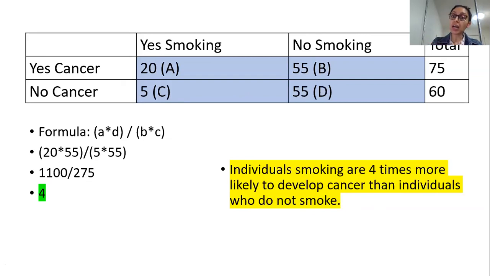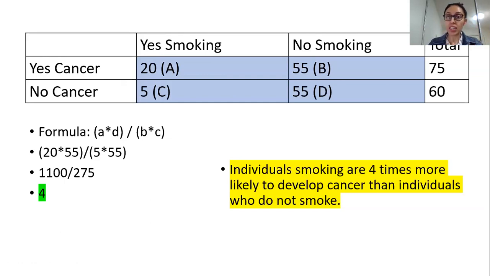Now see, this is the other way of writing results for odds ratios. I haven't even used the term odds. Okay, I have just said likely. And if you are getting confused between how to write the same statement with, say, the word risk versus odds, just use the term likely. Likely is like Switzerland. Likely is a neutral term. Okay, you can use it anywhere, with risk ratios, odds ratios. Okay, so it's a safe term to use. So individuals smoking are 4 times more likely to develop cancer than individuals who are not smoking. Yes, that is right. This is what I would also report in my research paper.